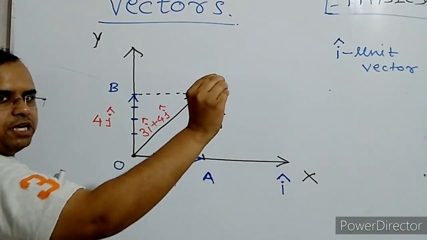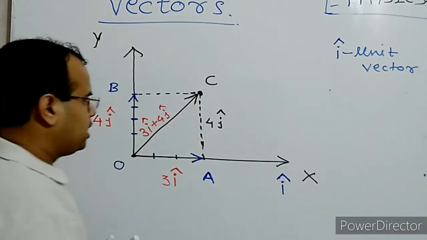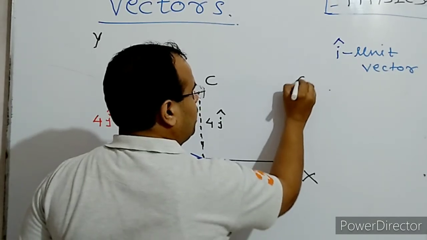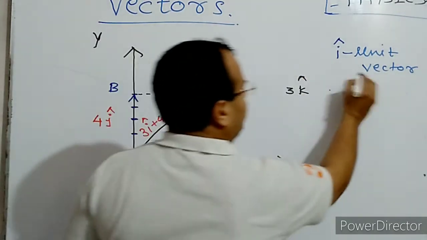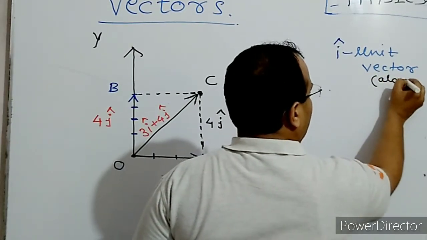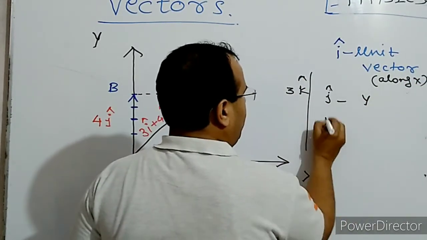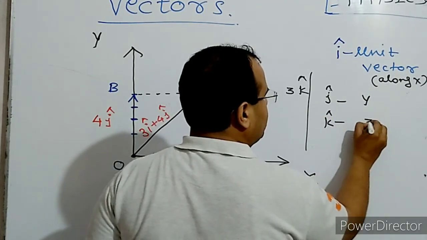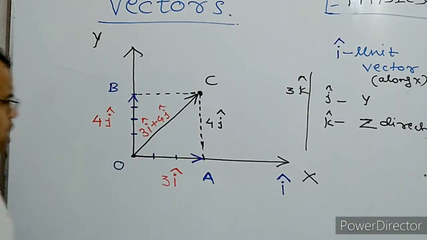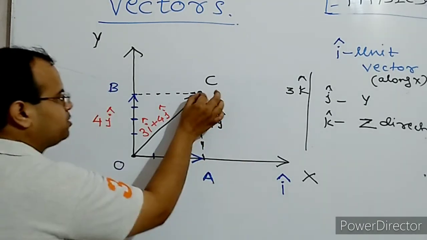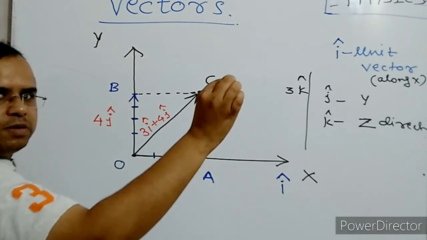Now you have to find the displacement of the particle. How much distance has it traveled in this direction? Say it is 3k cap. Now k cap is the unit vector along the direction of z-axis. I cap is the unit vector along x direction, j cap is the unit vector along y direction, and k cap is the unit vector along z direction. So 3 steps in this direction, it reaches somewhere here. Now you have to find the total displacement of the particle.